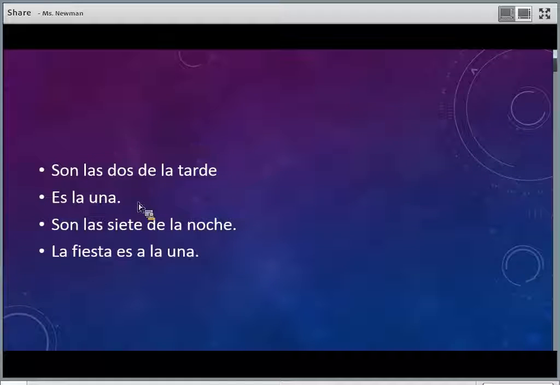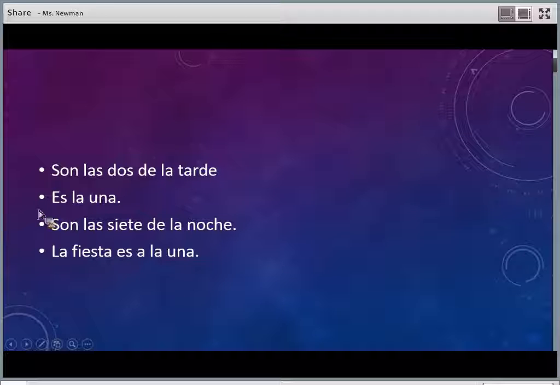Okay, now here is where we switch to telling what time something is at. That's when we use the a. La fiesta es a la una. In this case we use es because we're talking about the party. We're saying the party is. Okay, you could cover that up and just see a la una is at 1 o'clock. We're saying the party is at 1 o'clock.